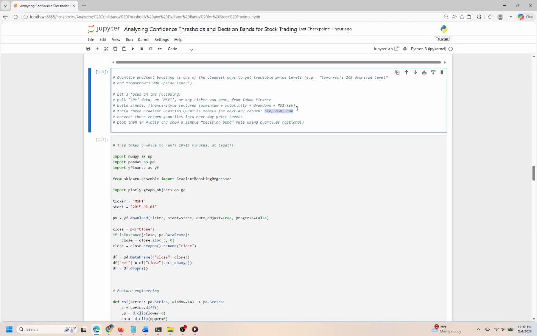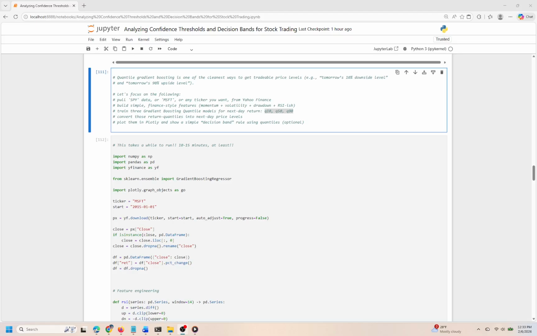Next, we embark on training 3 separate gradient-boosting quantile models. They will predict the next day's return at specific quantiles: the 10th percentile for downside risk, the 50th percentile for a neutral expectation, and the 90th percentile for upside potential. The logic here is straightforward. By estimating these quantiles, we're effectively creating a framework that allows us to anticipate price movement with greater nuance.